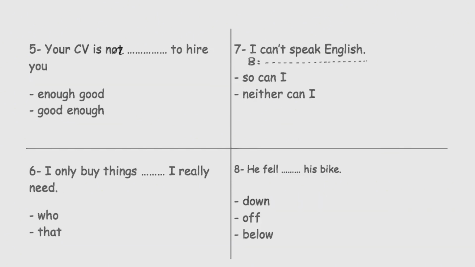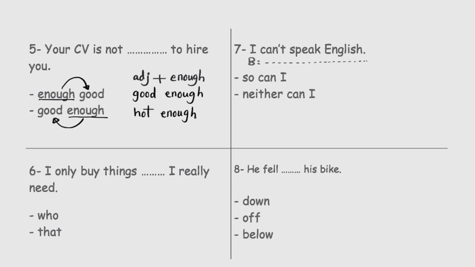Your CV is not blank to hire you. Enough good, good enough. The word enough, does it come before the adjective or after the adjective? Well, the rule says the adjective plus enough. We say good enough. Another example, the soup is not hot enough to drink. I am not tall enough to play basketball. So enough comes after the adjective. This is the correct answer. Your CV is not good enough to hire you.